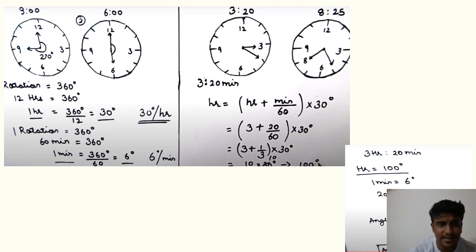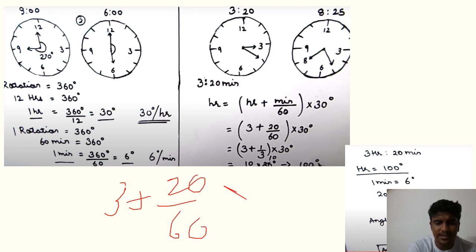Suppose it's 9 o'clock. One rotation is 360 degrees, so in 60 minutes it will be 360 degrees. So 1 minute will be 6 degrees each. Here, if the time is 3:20, we have hours as 3 and minutes as 20. So it will be 3 plus 20 by 60, into 30, because each hour is 30 degrees.